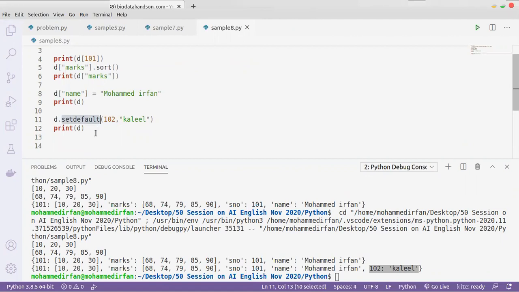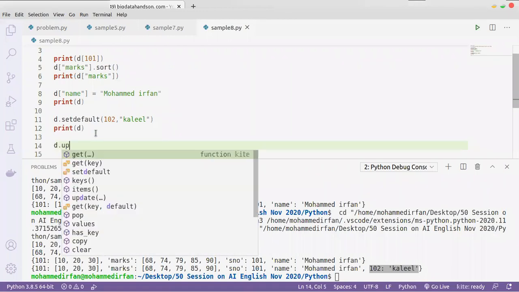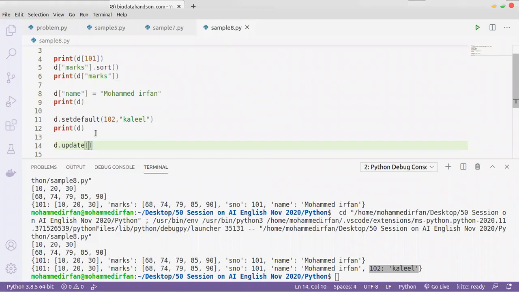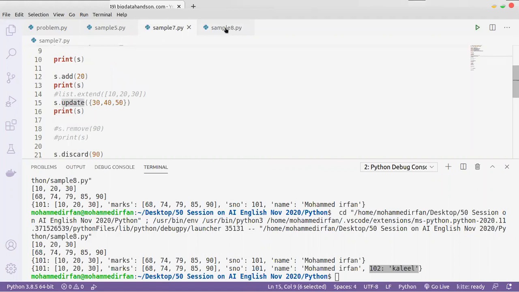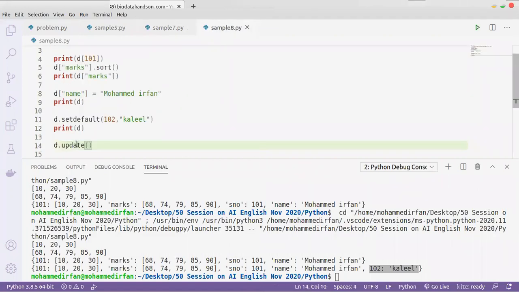But let's say I want to add multiple key value pairs. What we can do is use a function called update, the same function as in set. We have seen the update function in set, right? The same way we have an update function for dictionary.